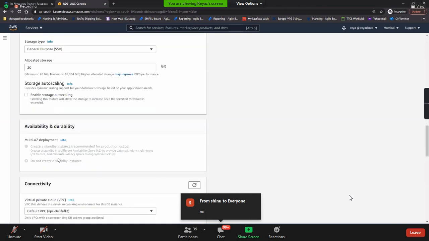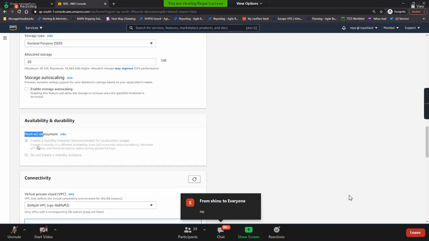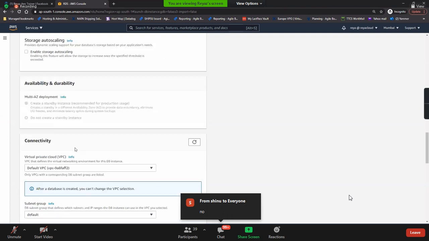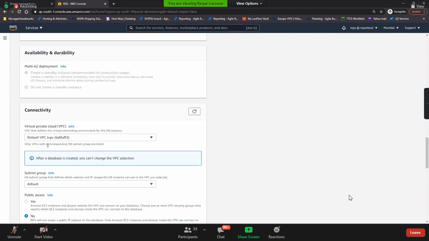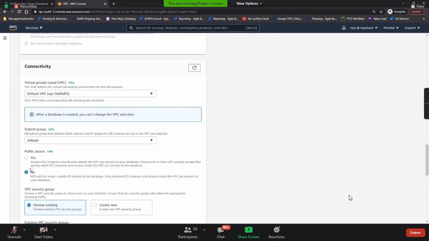Don't increase the size. See, the multi-AZ concept is grayed out here. And VPC, default VPC, subnet group default. Publicly accessible, yes or no? In our case, publicly accessible, yes. We need to select yes because we need to connect from outside.